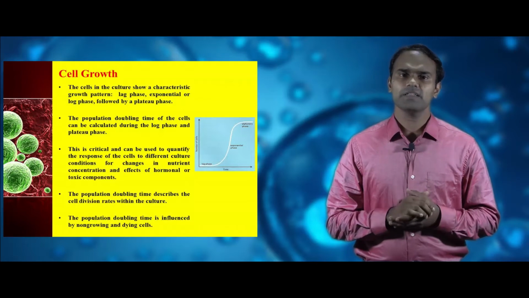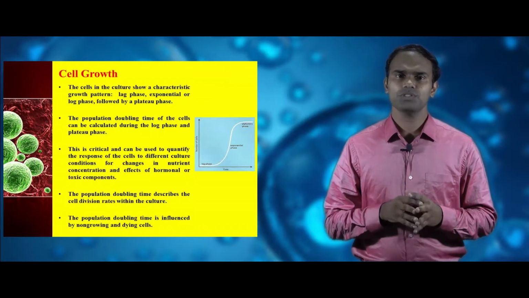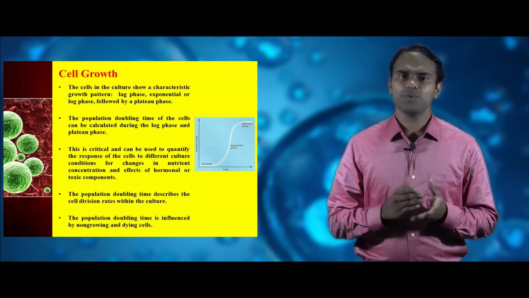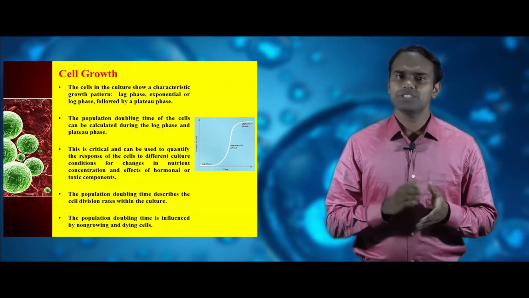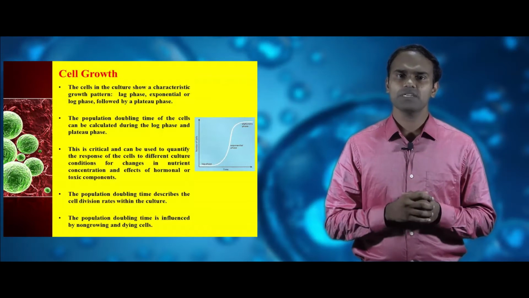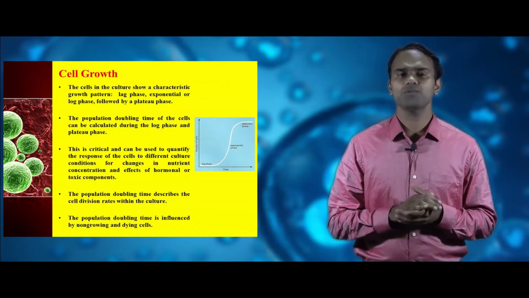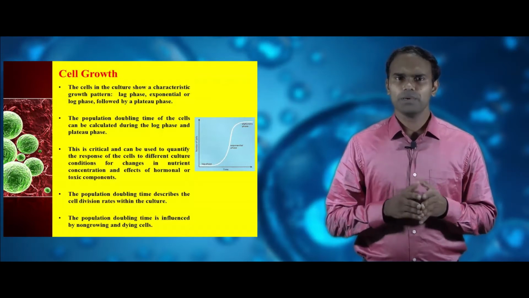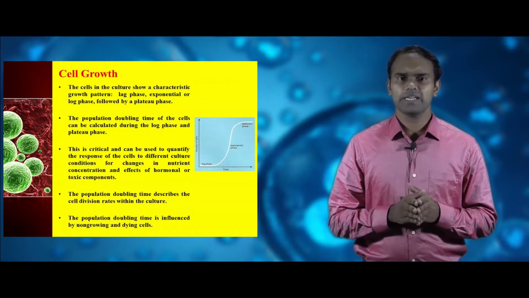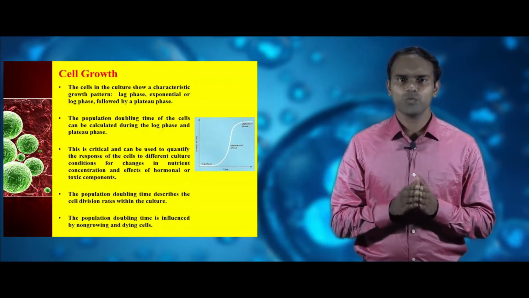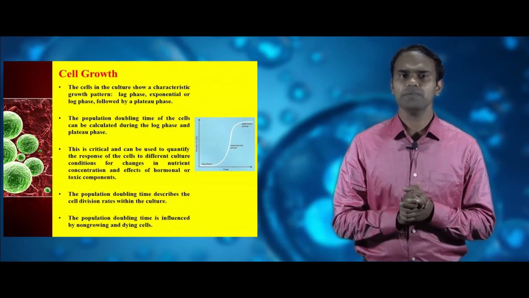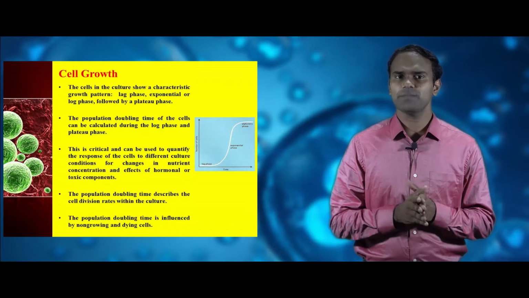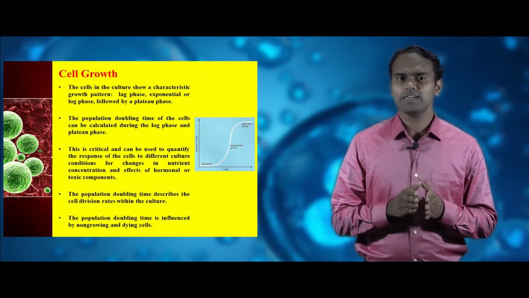This is critical and can be used to quantify the response of the culture to different situations. For example, changes in the medium requirements and the effects of hormones and toxic components. Population doubling time describes the growth of cells within the culture. Also, this population doubling time is influenced greatly by non-growing and dying cells.